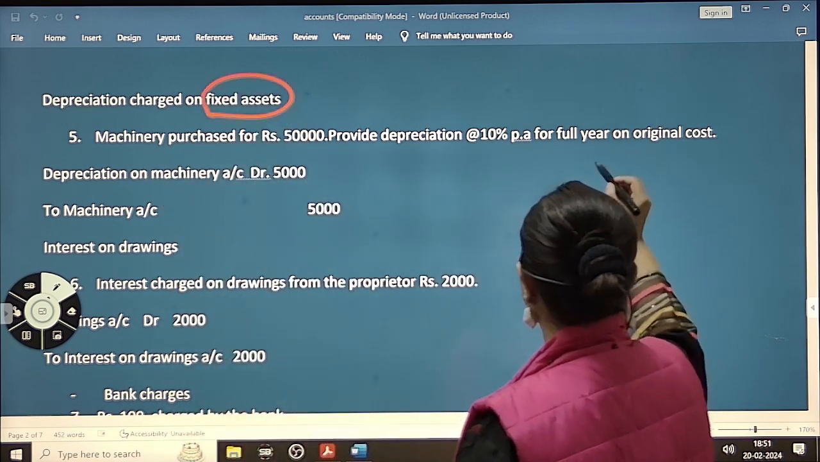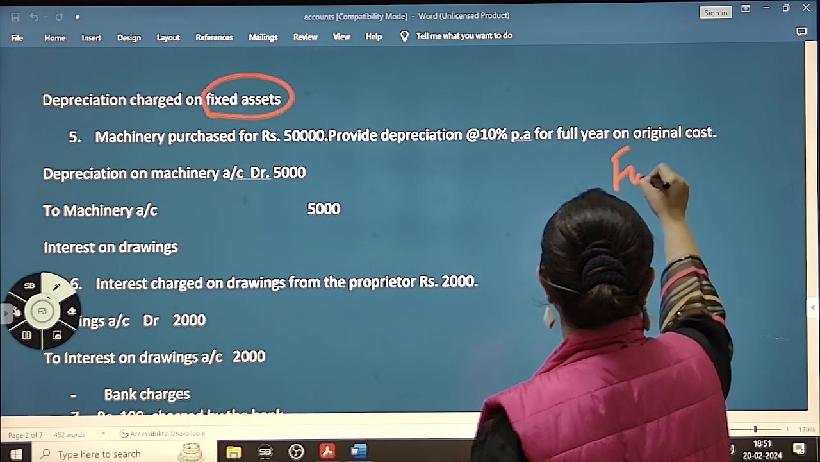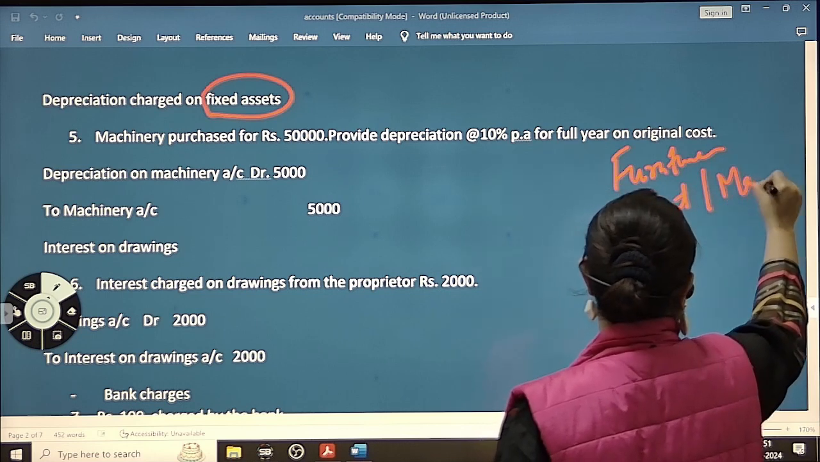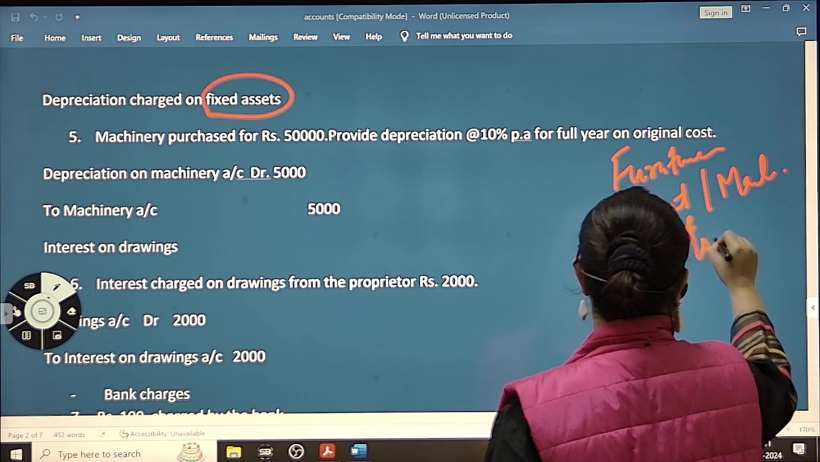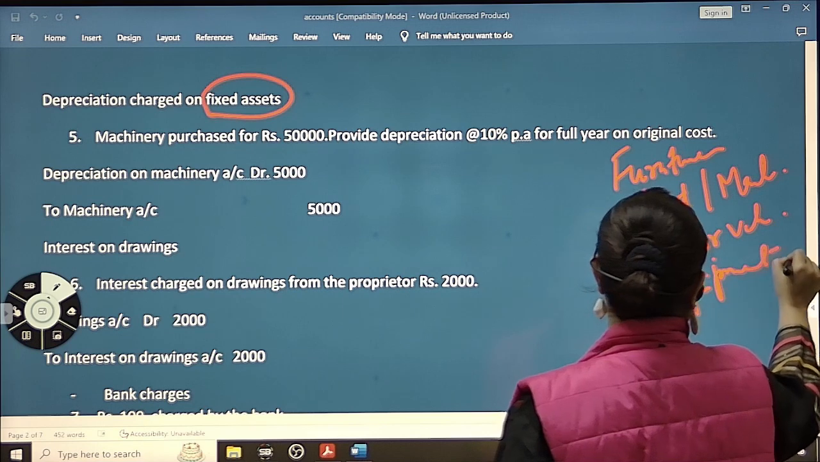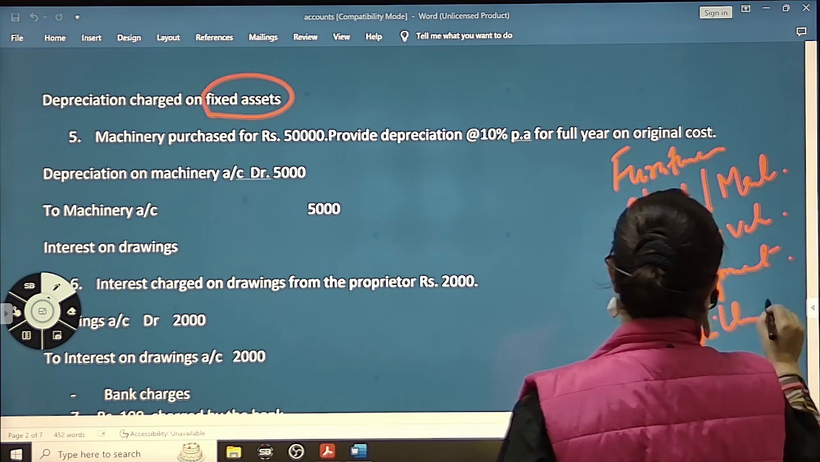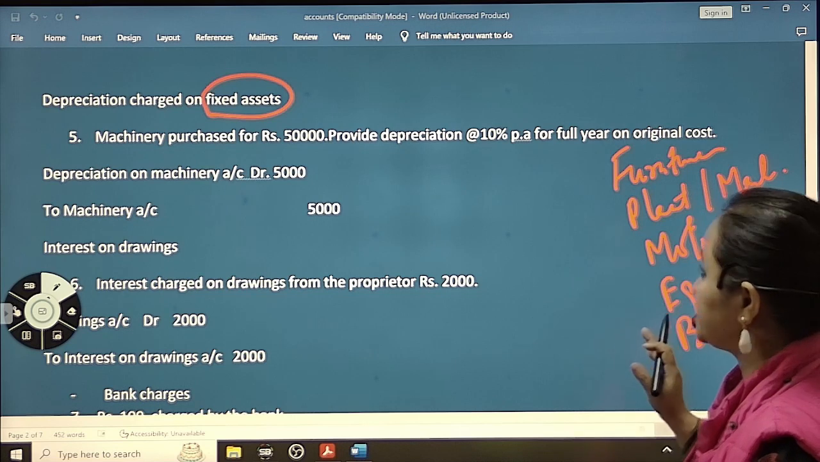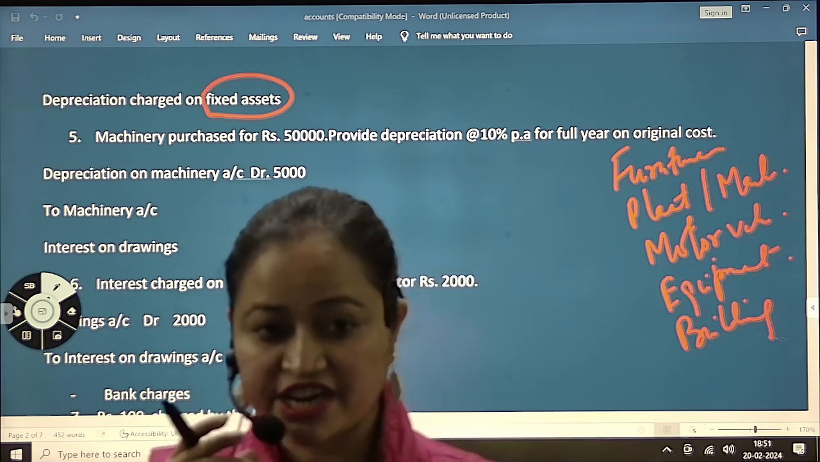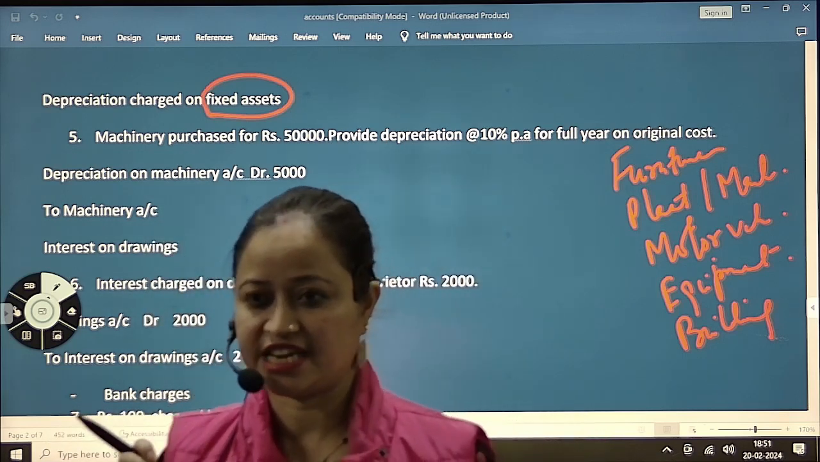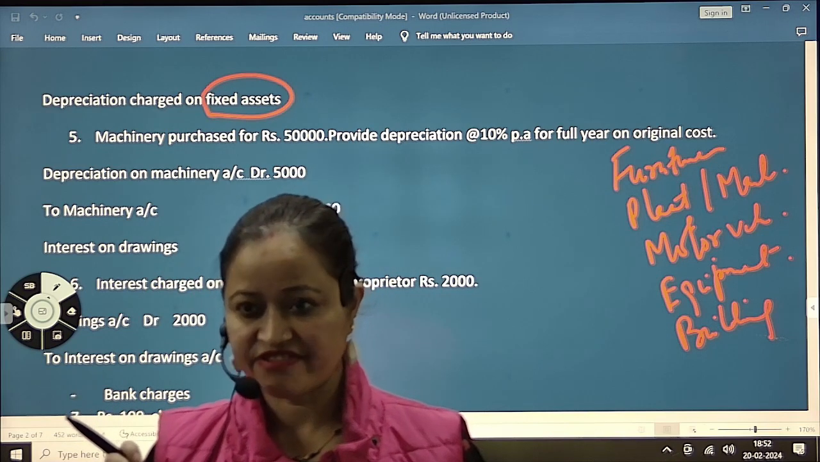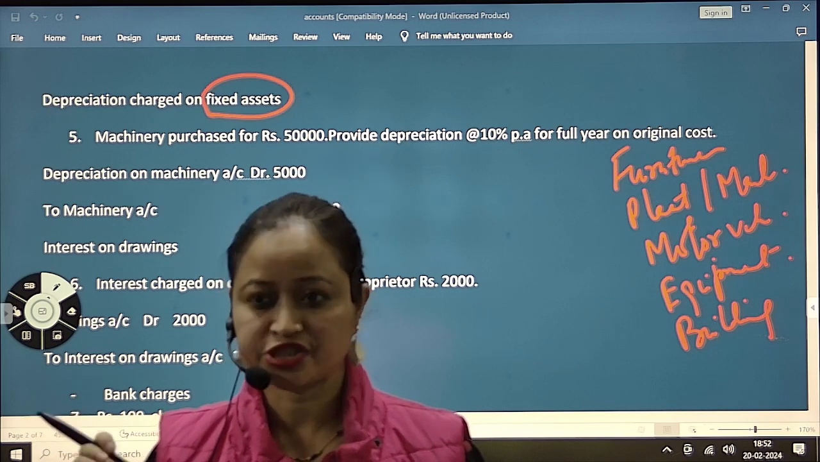Fixed assets for any business are furniture, plant, or we can say machinery, motor vehicle, any equipment, building, fine. So depreciation is like this: you bought furniture for the business worth 50,000, but that furniture has a life, or you bought a plant, or you have purchased equipment, so